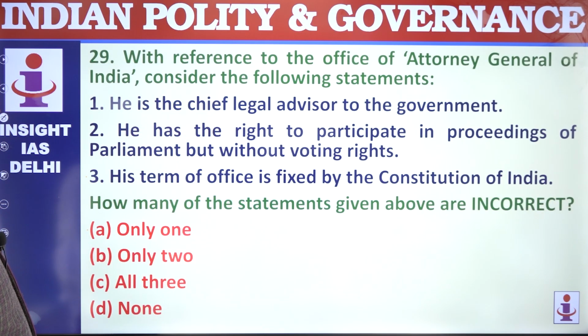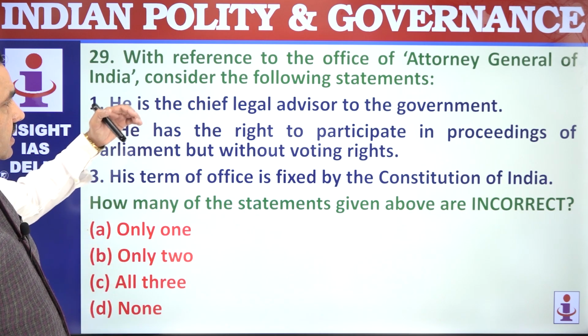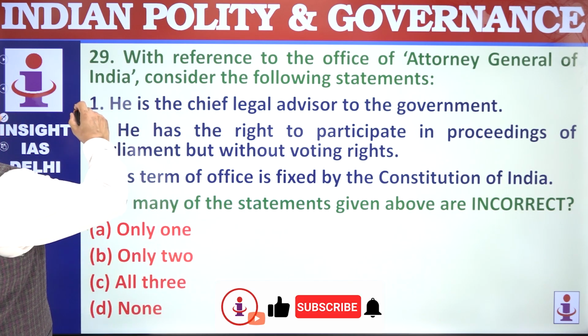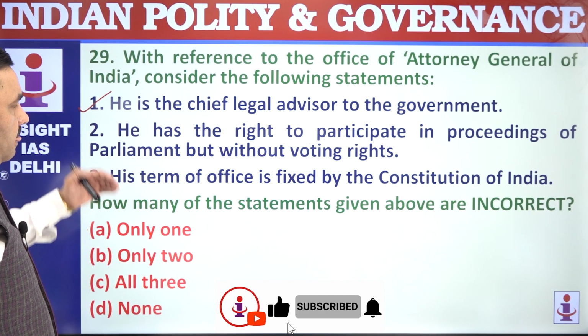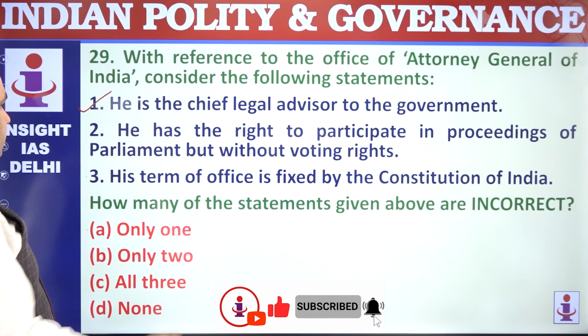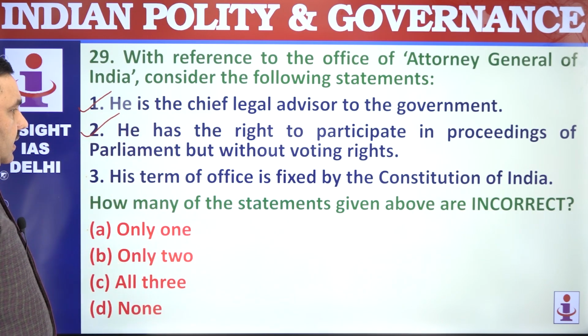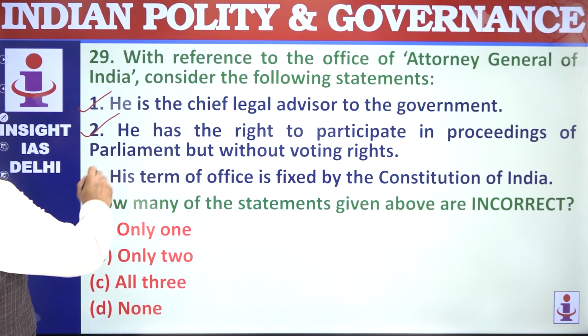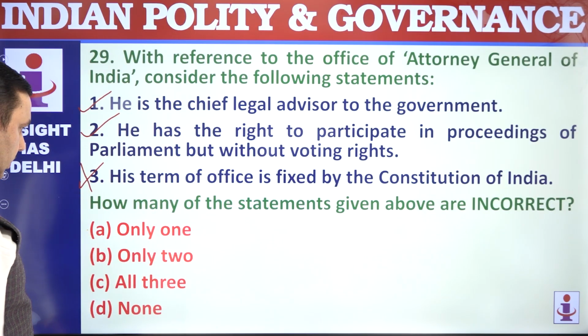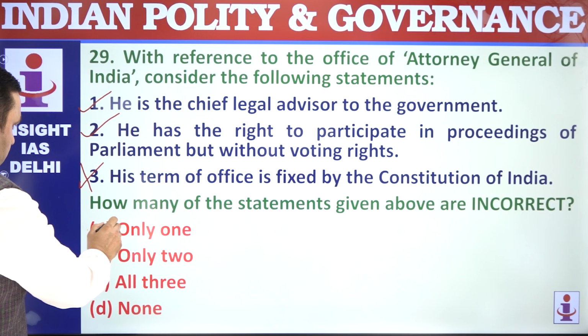With reference to the Office of Attorney General, consider these statements. He is the chief legal advisor to the government. Perfectly correct. He has the right to participate in the proceedings but cannot vote. Correct. His term of office is not fixed by the Constitution. 1 and 2. Incorrect means only 1.